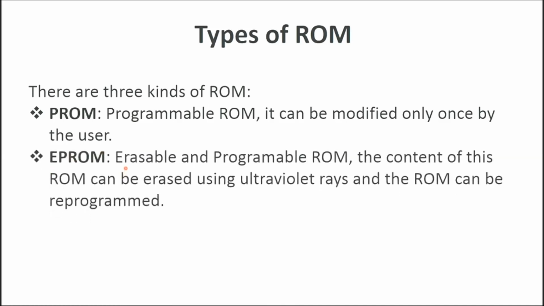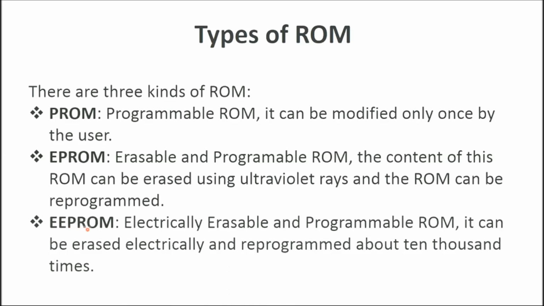Second, EPROM, erasable and programmable ROM. The content of this ROM can be erased using ultraviolet rays, and the ROM can be reprogrammed. During programming, an electrical charge is trapped in an insulated gate region. The charge can be retained for more than 10 years because the charge has no leakage path. For erasing this charge, ultraviolet light is passed through a quartz crystal window for about 40 minutes. This exposure to ultraviolet light dissipates the charge.